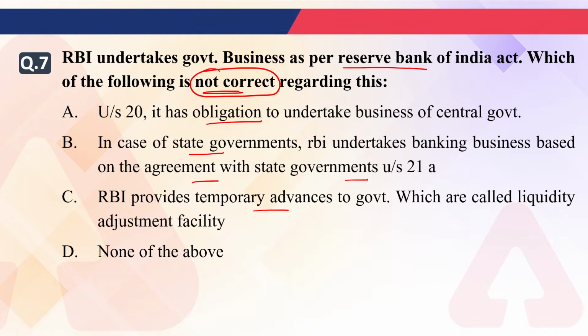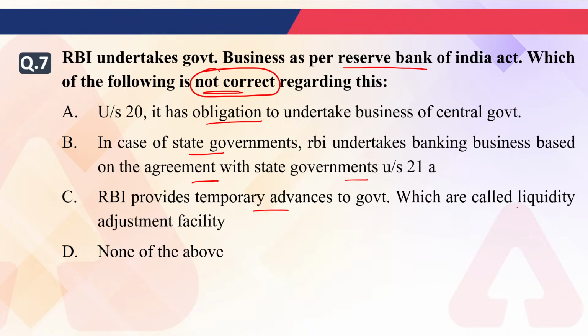Seventh is B and D. We are getting two options, B and D. Okay, so the right answer will be... no. It is asking about the incorrect statement now, so you can easily identify which is the incorrect statement.